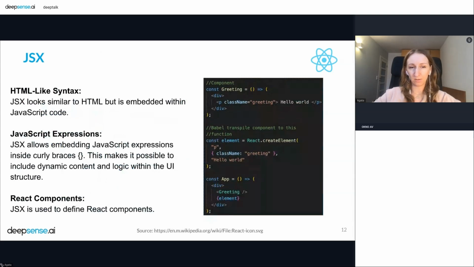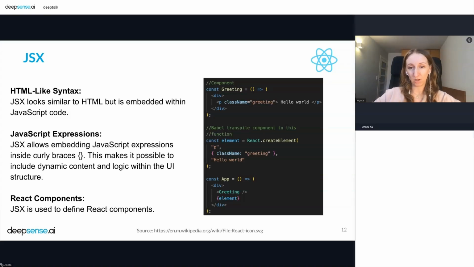And here we have a few words about JSX. JSX is formally an extension of JavaScript, and helps us to create DOM elements in an XML-like syntax. As you can see on the right in this code, we have a function, and this function is returning some kind of XML, but it's not, it's JSX. After transpiling, for example with Babel, you can see that we have a function that is waiting for three arguments.